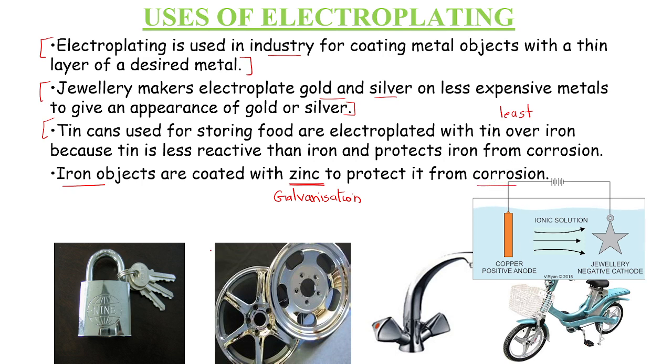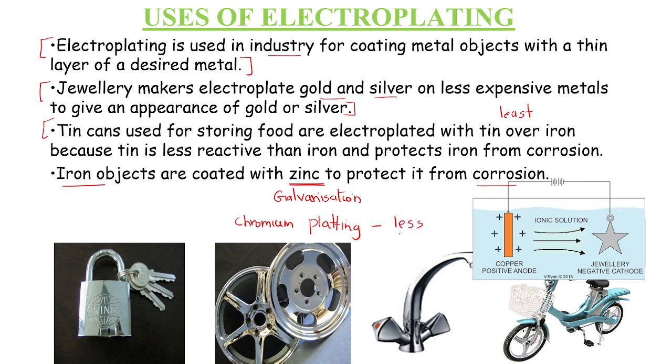Again, you must have heard about something called chromium plating. Chromium is a very expensive metal, and chromium has a very good property, that is it is less corrosive.